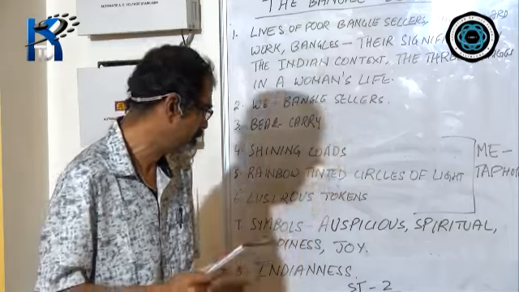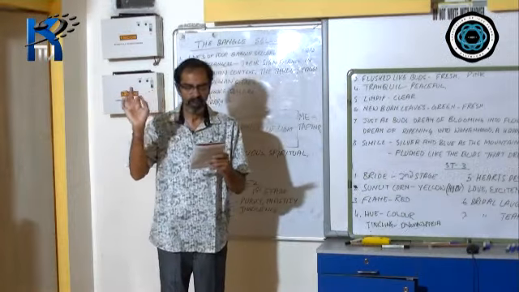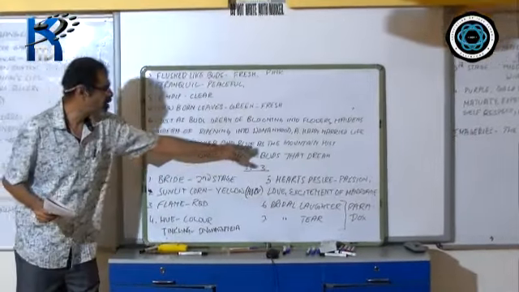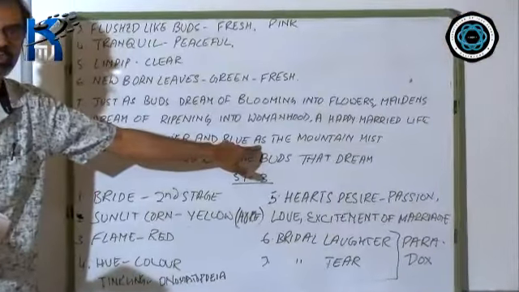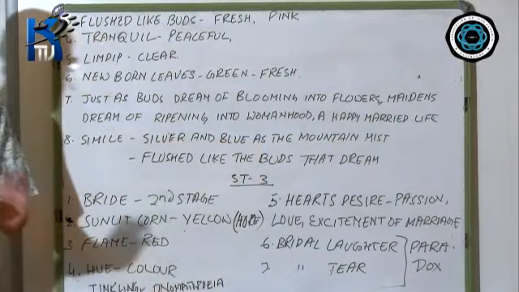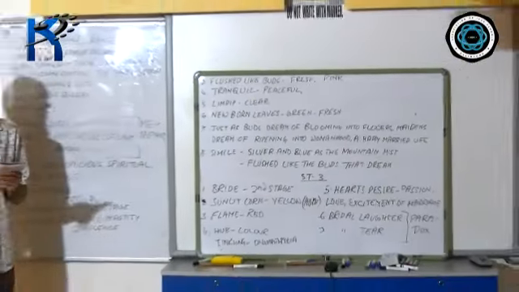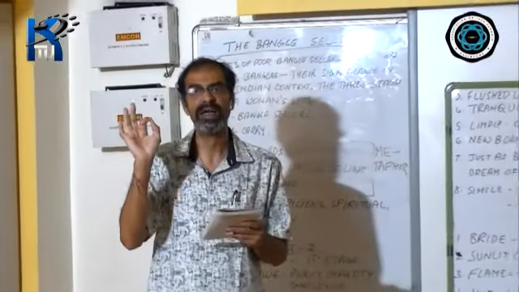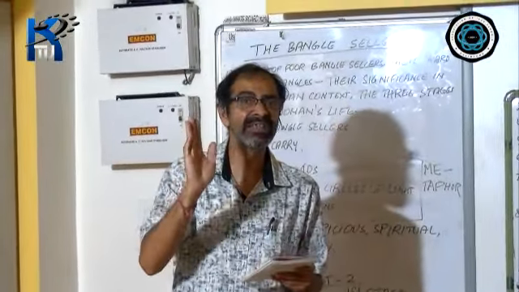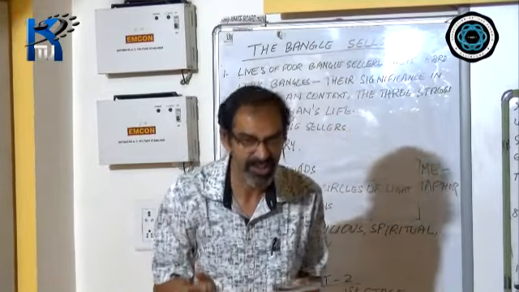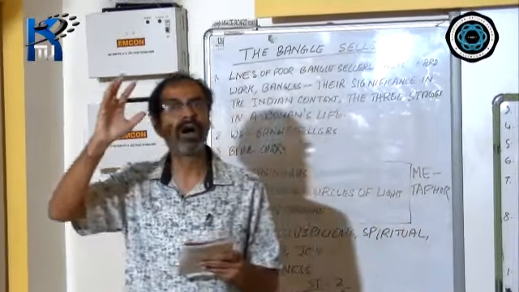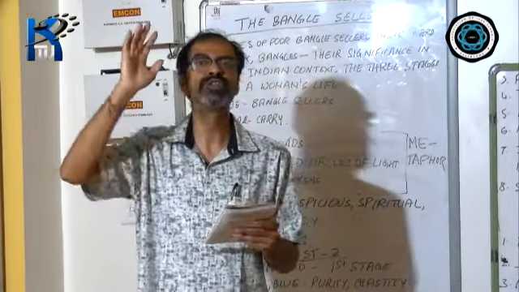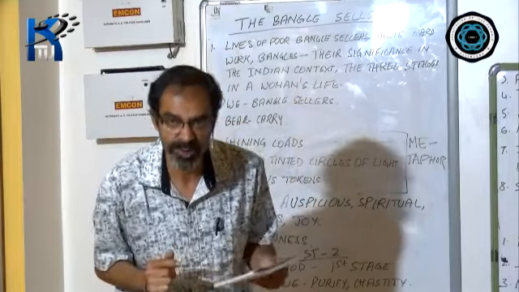If you will see, silver and blue as the mountain mist, as I told you, is a simile because you have the word as used for the comparison. What is it? The bangles which the girls buy are silvery and blue in color. They are as blue and silvery as the color of the mist or fog that accumulates on mountain tops.